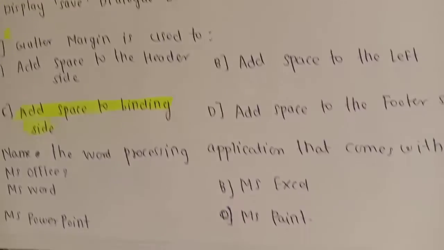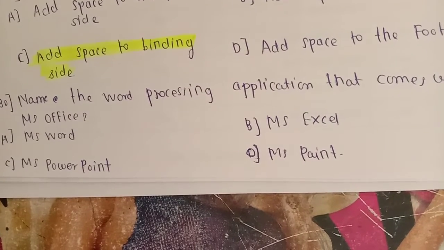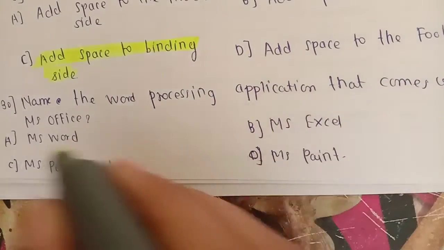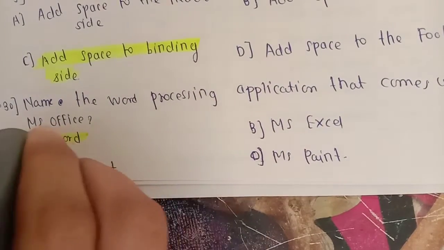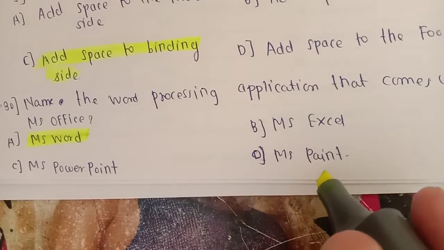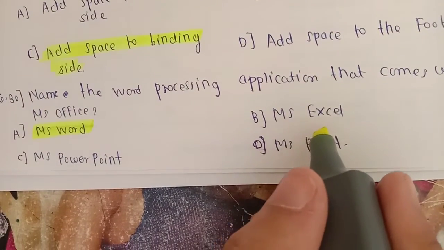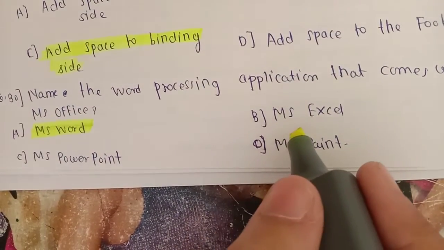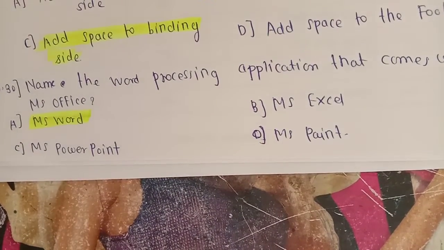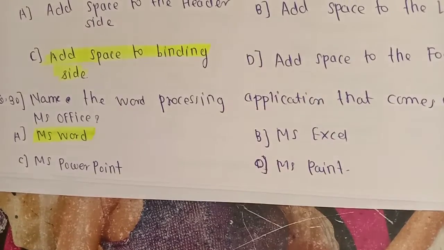Next question, name the word processing application that comes with MS Office. The word processing application is MS Word. All of us know it and it is easy to guess because MS Paint is not the answer. MS Excel is a spreadsheet, it works on values or data. MS PowerPoint is for presentation. So MS Word is the correct option.